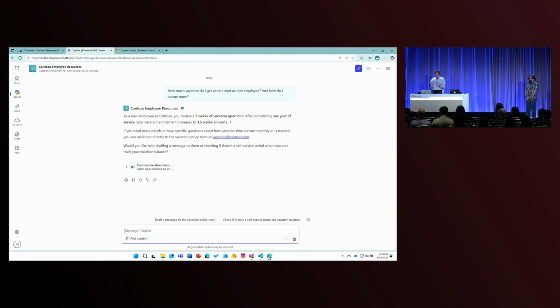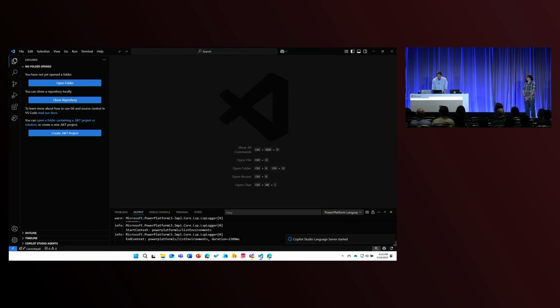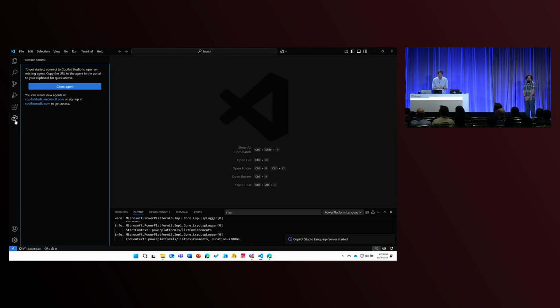Now, before I hand it back to Abram, and before we move on into some of the pro code experiences, I want to show one more thing. And that one more thing is that we are releasing today a brand new extension for Visual Studio Code that allows you to edit your agents in Copilot Studio directly in VS Code. So what I'm going to do is go ahead and jump down to VS Code here. And you'll notice off to the left-hand side here, I've got a brand new extension that I just installed, and it's the Copilot Studio extension.